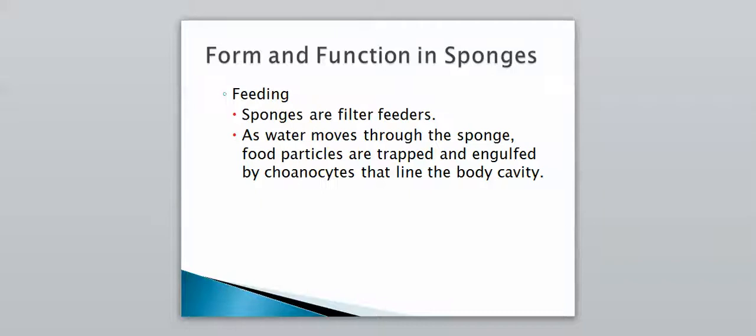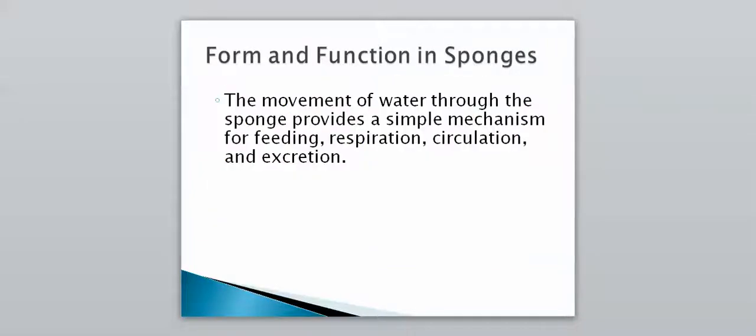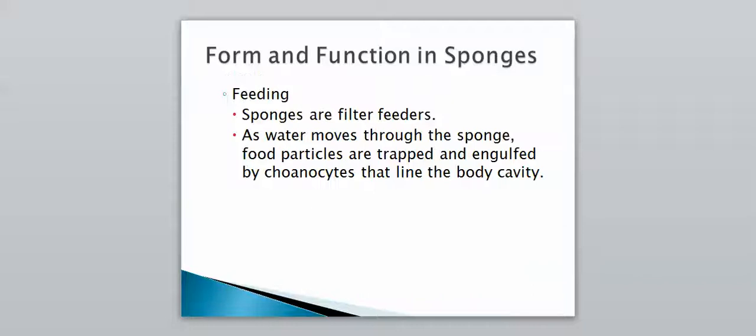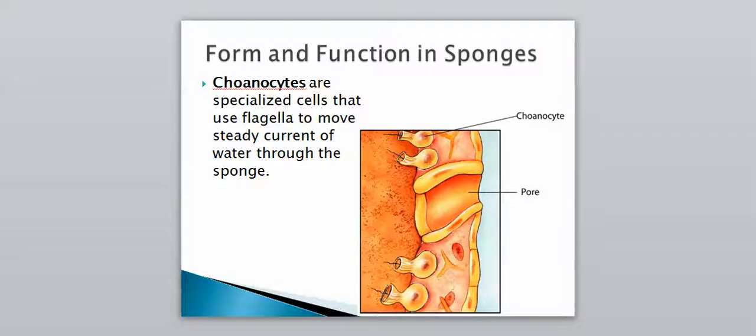And then we said that this movement of water through the sponge helps them feed, respire, circulate, and also excrete. So we're going to take a look at feeding to start. Sponges are in fact filter feeders. As water moves through the sponge, food particles are trapped and engulfed by choanocytes that line the body cavity. Remember we mentioned choanocytes are the specialized cells that pump water through. They're also used to trap food as well.